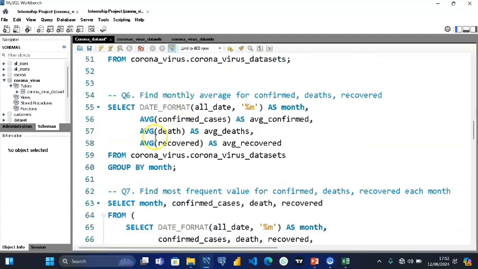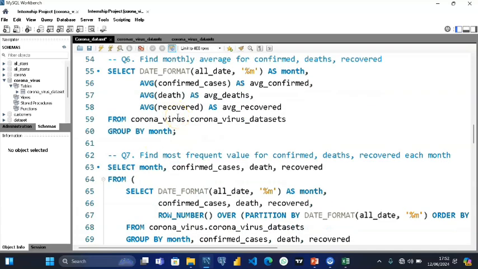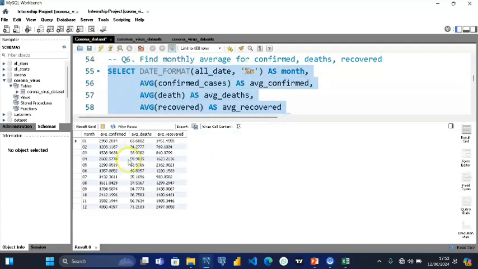Let's go down. We found the monthly average for confirmed, deaths, and recovered cases. If you run the code, you can see from January to December, it has 01 to 12. These are the average confirmed cases, average deaths, and average recoveries. Let's go ahead and look at the other codes.